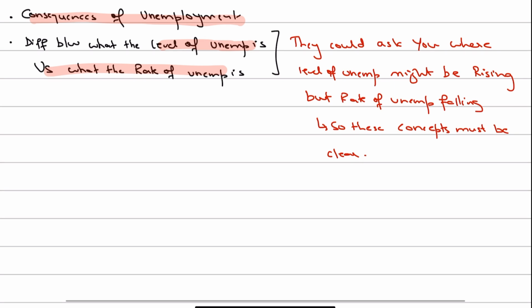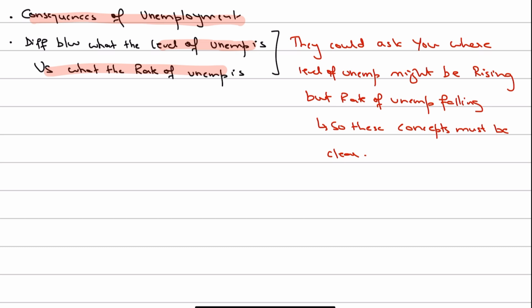Because the level of unemployment refers to the number of people who are unemployed, whereas the unemployment rate is the proportion of the labor force that is unemployed. So it's referring to the percentage of people who are unemployed out of the labor force. At times, even if the number of people without jobs is increasing, your unemployment rate may fall, right? And why could that happen?